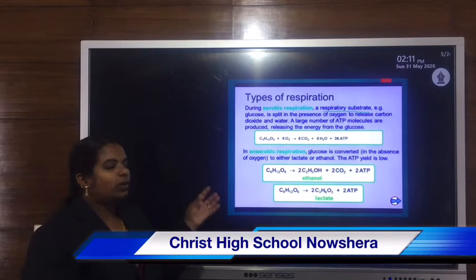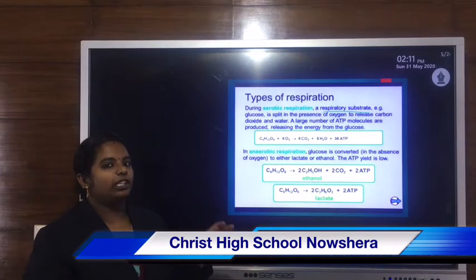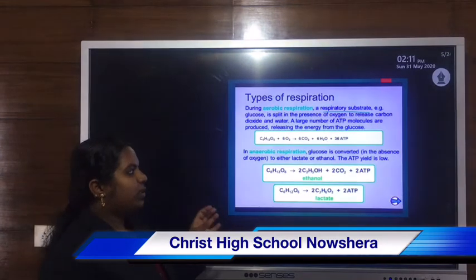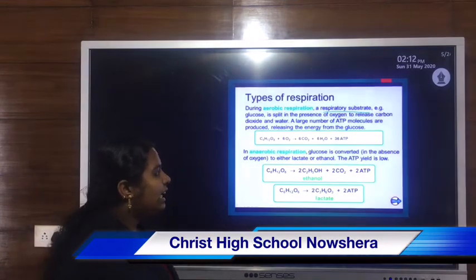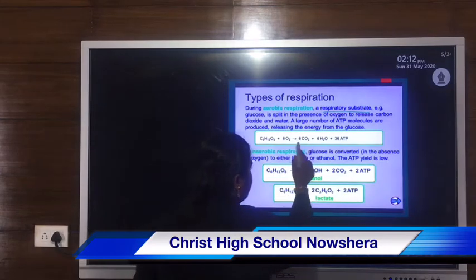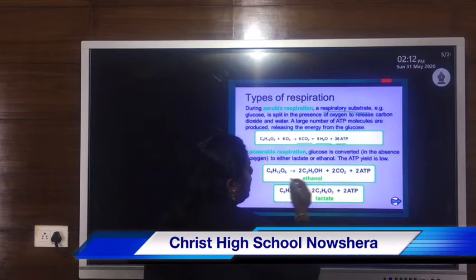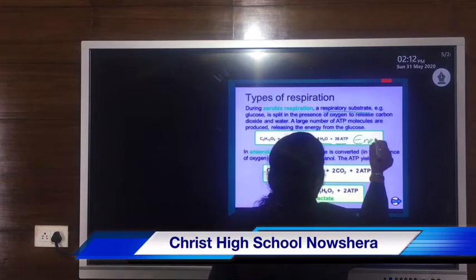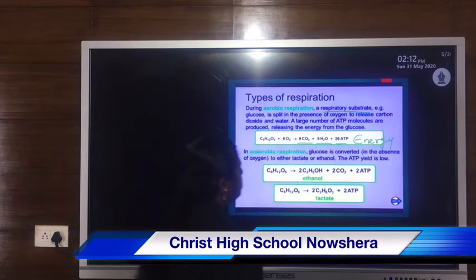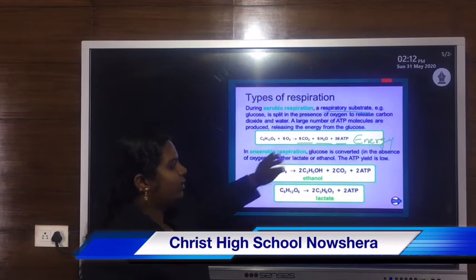So this glucose is split in the presence of oxygen and releases carbon dioxide, then water, along with the release of energy. ATP means that is the form of energy.